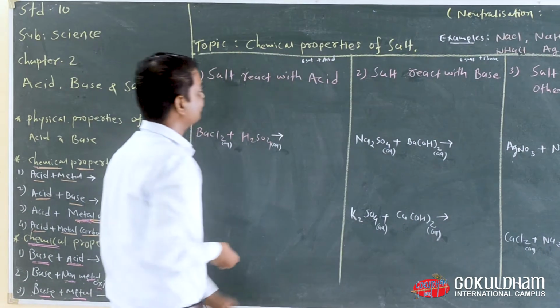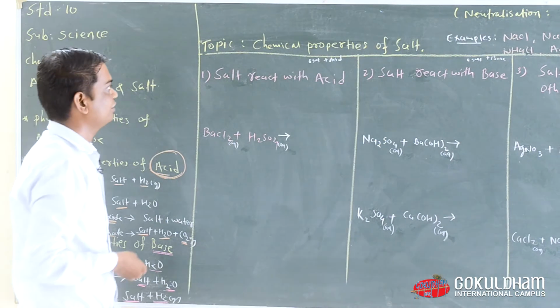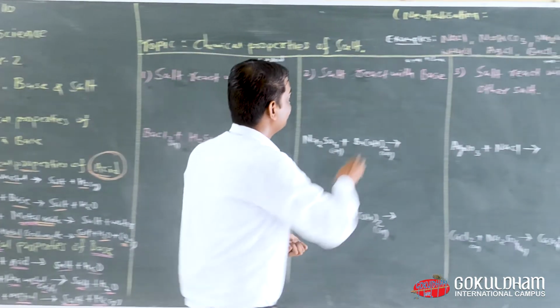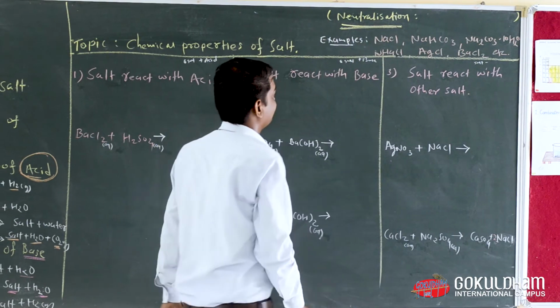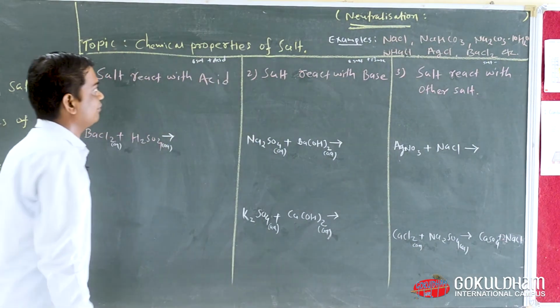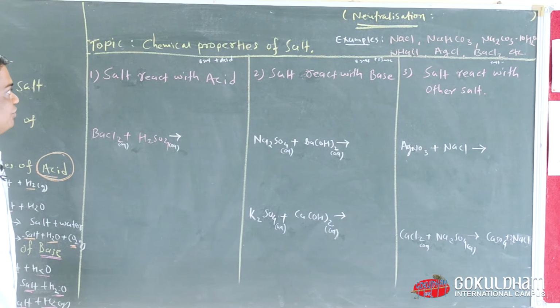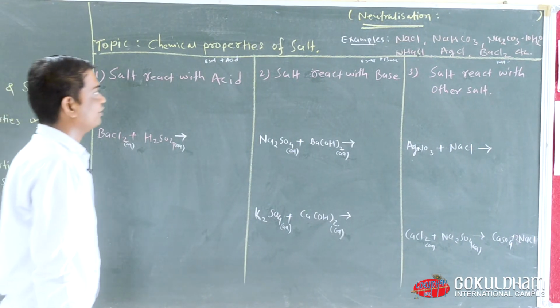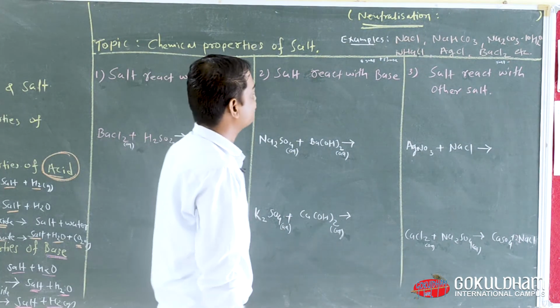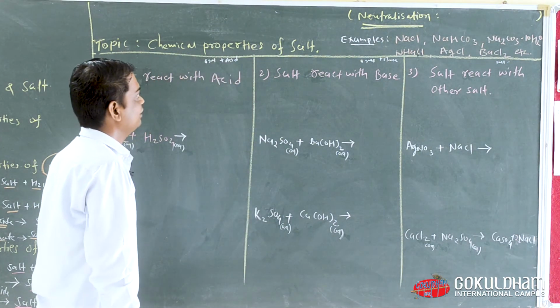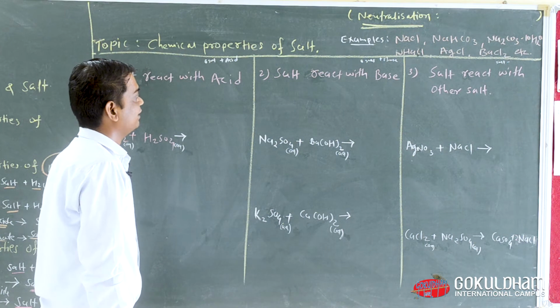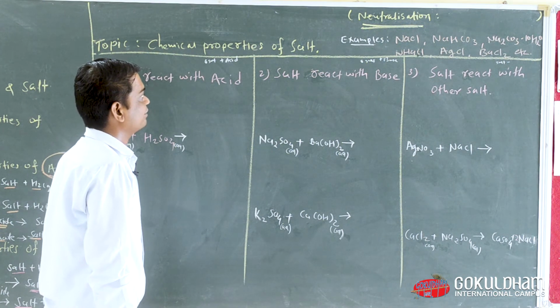Before we see the chemical properties of salt, we need to understand this word: neutralization. Now we have a question in our mind: what is neutralization? And another question: how can we make salt? Both questions are related to each other. What is neutralization and how can we make salt?